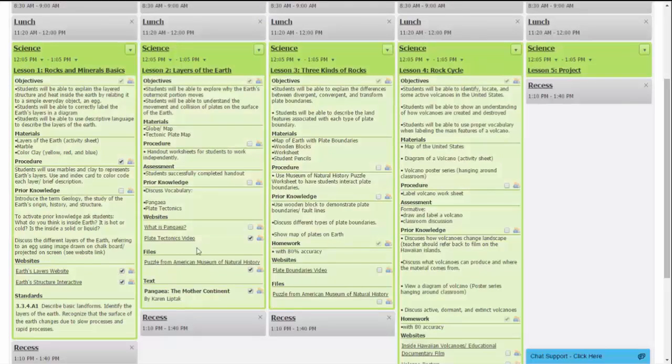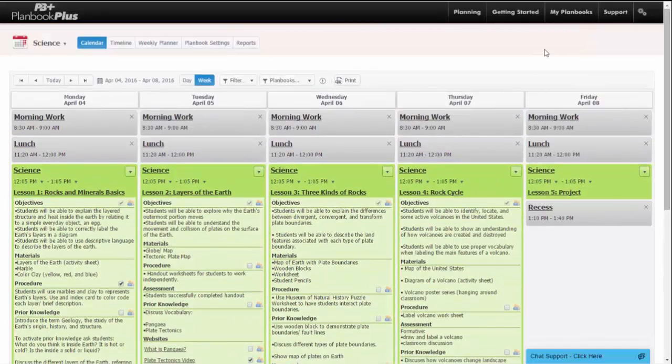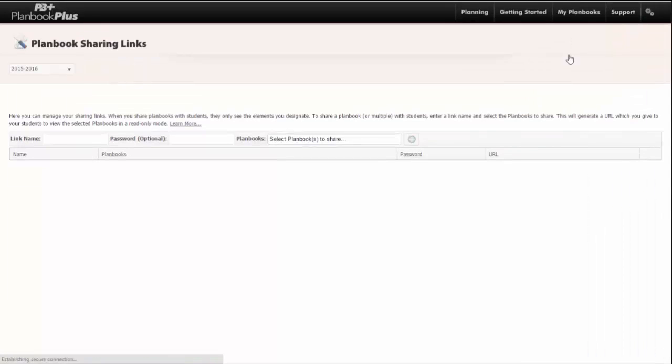Now that we have set everything that we want to share with our students, let's go over how to give students access to the student view mode. To give student access, click on the My Planbooks button and select Student Sharing. This will bring you to our Planbook Sharing Links page.